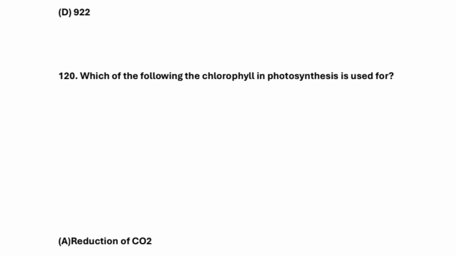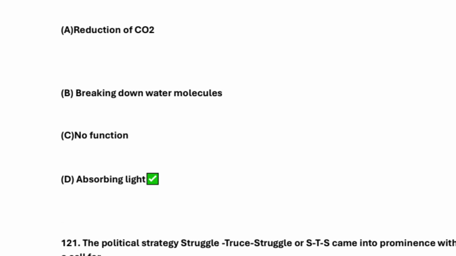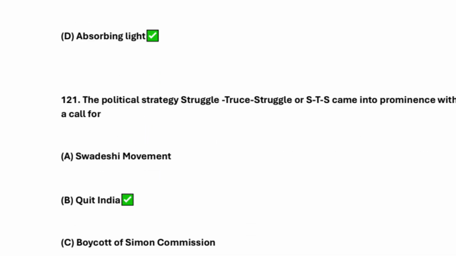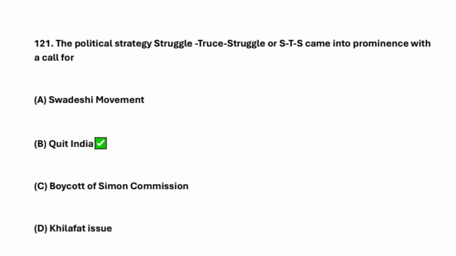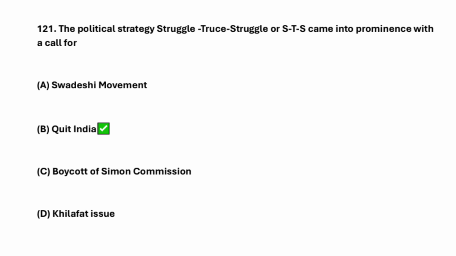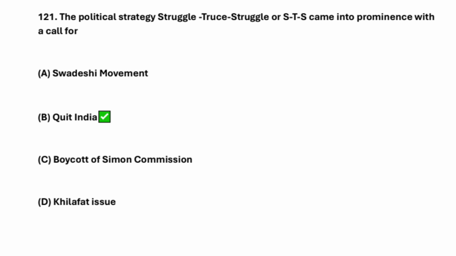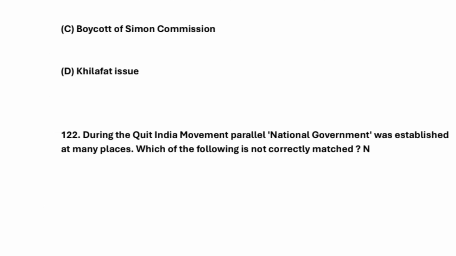Right. So which of the following is the chlorophyll in photosynthesis used for? It's absorbing light. Okay, so your next question is what? The political strategy struggle, STS, came into prominence with the call for Quit India.